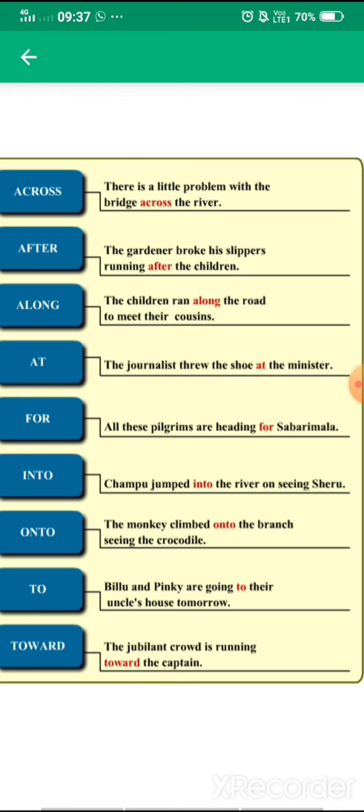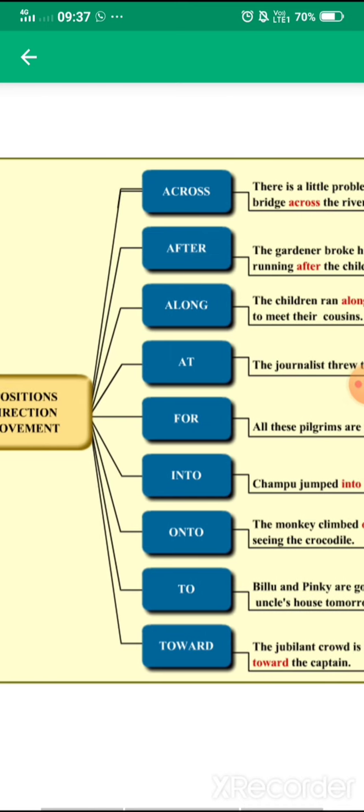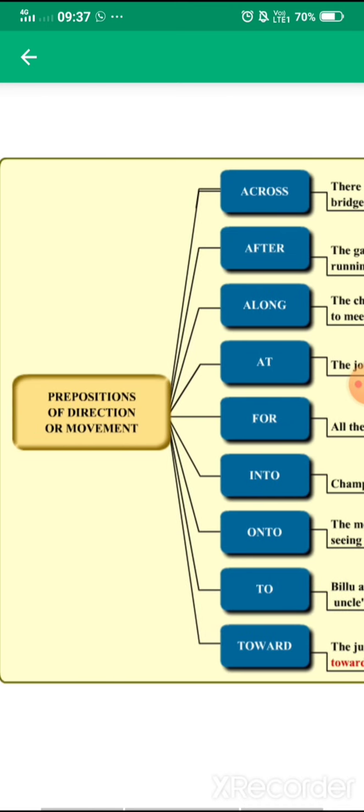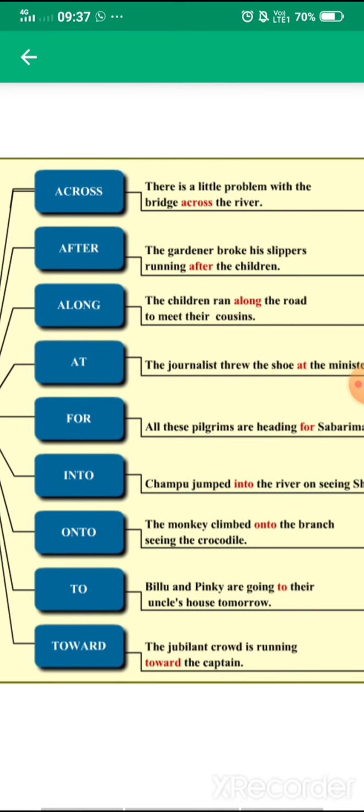Next is to. Billu and Pinky were going to the uncle's house tomorrow, fine. So here again there is a talk of "to", used for movement. Next is towards. So towards, we know what is toward. The jubilant crowd is running toward the captain. So running towards the captain, it means again there is a talk of movement. So I suppose that the preposition of direction and movement is 100% clear to you till here.